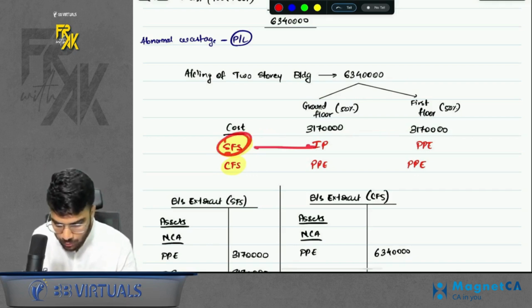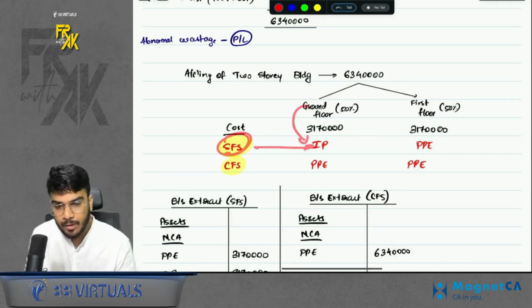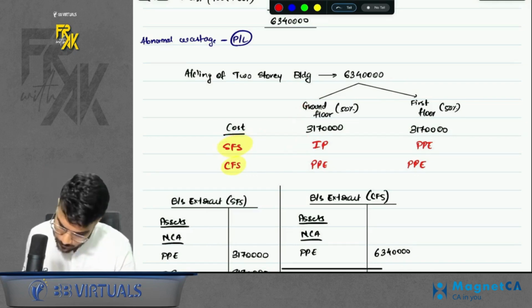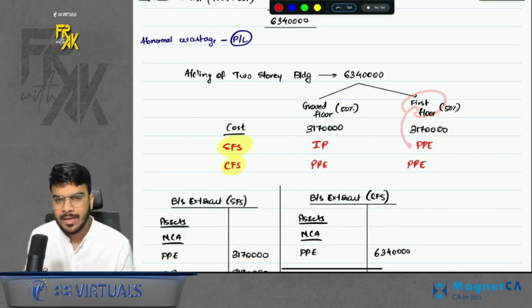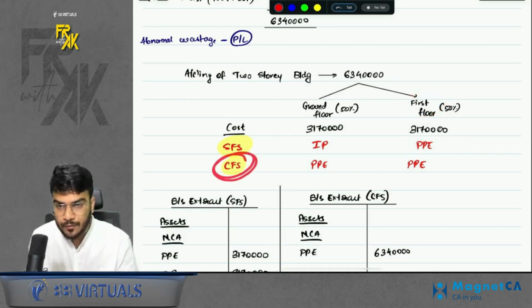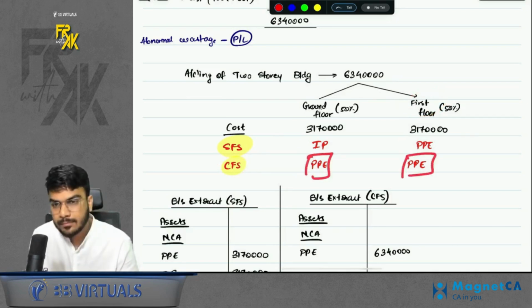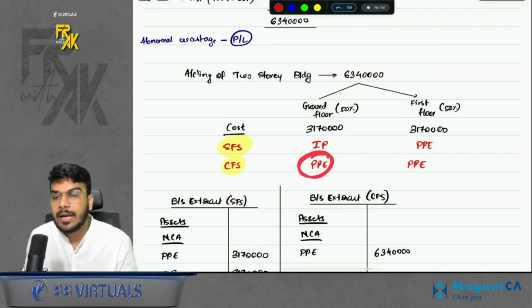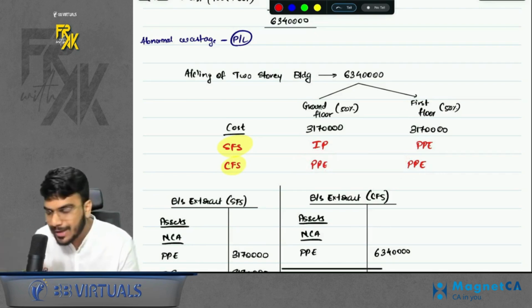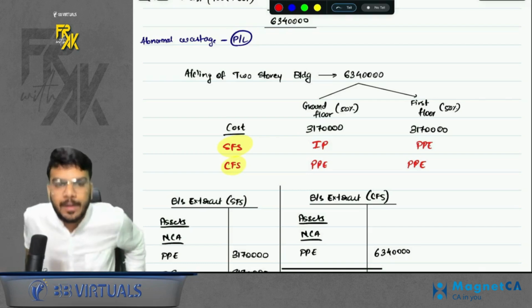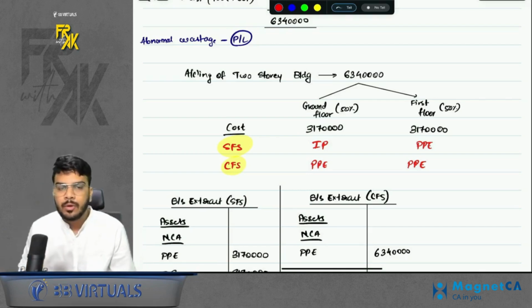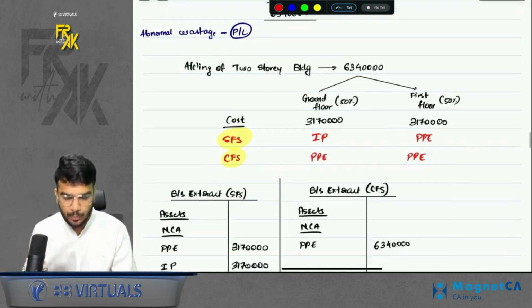Now in SFS, how do you show the ground floor? It will be IP from SFS point of view, and the first floor will be PP only because they are using it only. But from CFS point of view, both the floors will be PP because the ground floor you are giving on rent to your own subsidiary. When you are giving on rent to your own group member, in that case from CFS point of view, you will not classify it as IP. Right? Do remember that point.